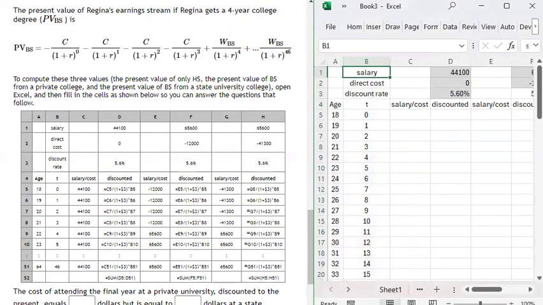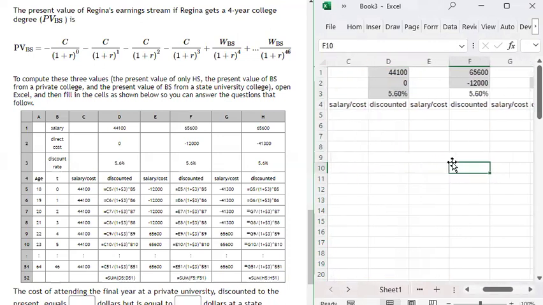So I got my salary of $44,100. Notice that the salary, direct cost, and discount rate are in gray cells. I use gray to denote inputs. This is for high school, so this is the high school column. And then over here, I have gray cells for the annual wage if you get a college degree. And then I have $12,000 for the public school education. So this column is public school.